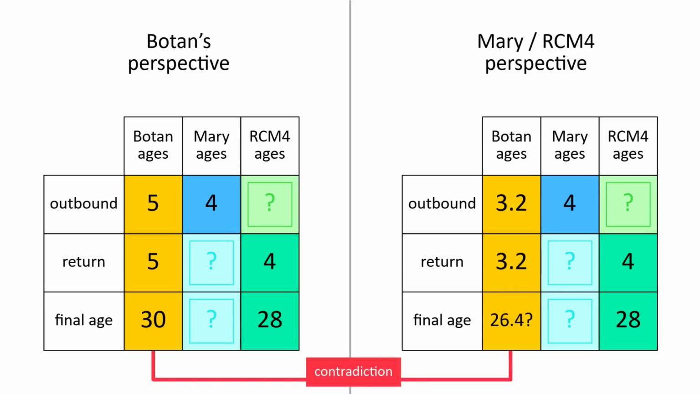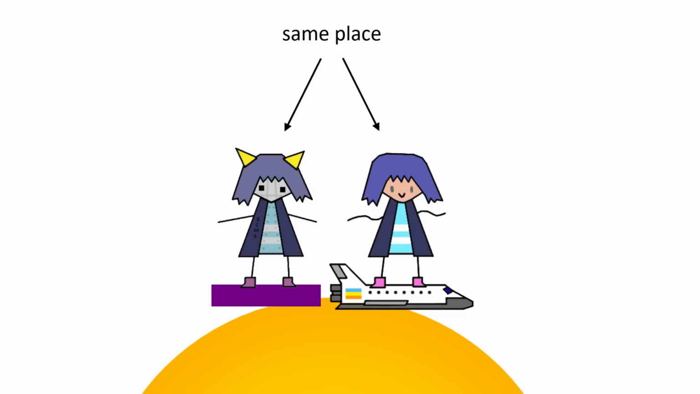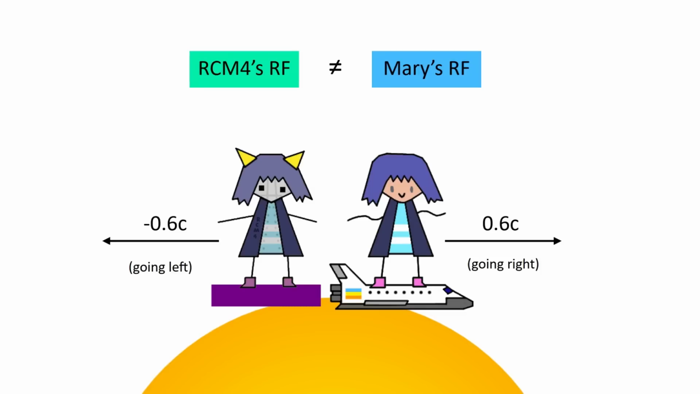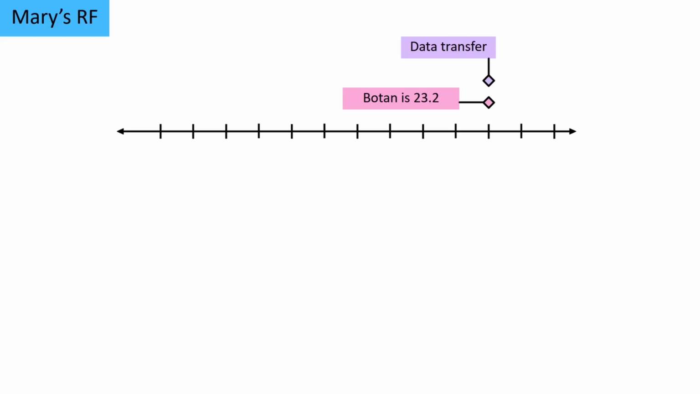But here's the thing. Even though Mary and RCM4 are in the same place during the data transfer, they still have different velocities, making them different reference frames. Now we know that in Mary's reference frame, Botan is exactly 23.2 at the time the transfer occurs.